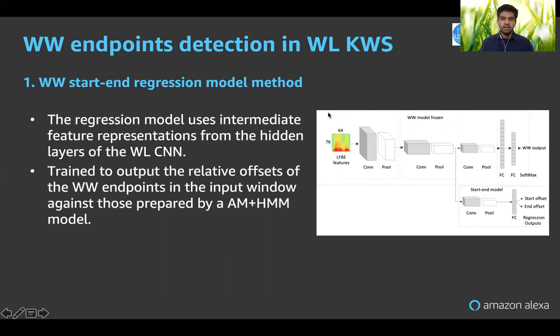As you see here, this is the original network, and it's frozen. So we don't train it in a multitask manner. We freeze the first wake word detector network, and we train the other network as a branching network using the intermediate output from this network. We chose which layer to branch based on controlled experiments to see which output gives the most accurate endpoints. And the second network is a very minimal network. It has just a convolution layer followed by a fully connected layer with two outputs.